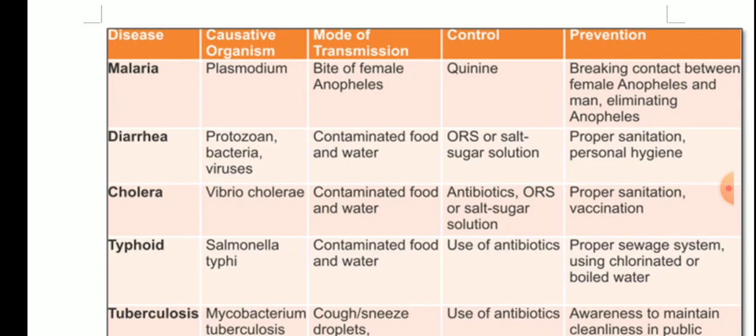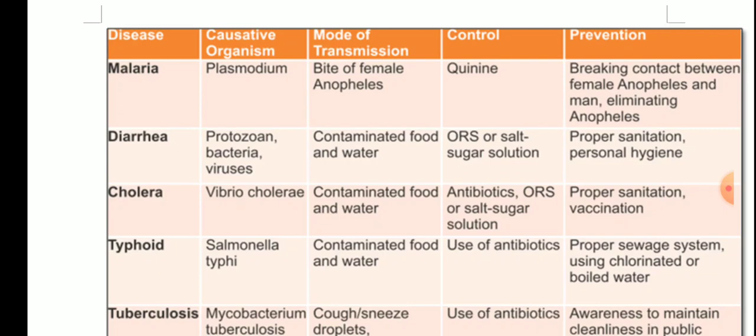It was ordered also by America from India, so this is the same medicine. Prevention: breaking contact between the female Anopheles mosquito and man, or eliminating the Anopheles, because the disease is due to mosquitoes.